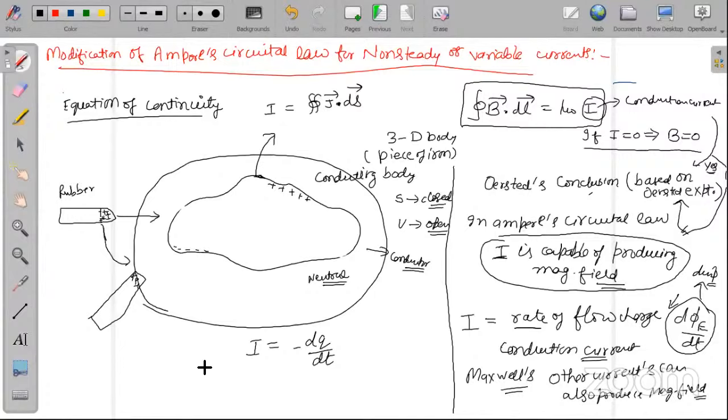Any doubt? No, sir. Why negative sign here? Because this charge which has appeared on the surface has come from the volume. The charge has accumulated on the surface, and it has come from where? From within the body, the volume.